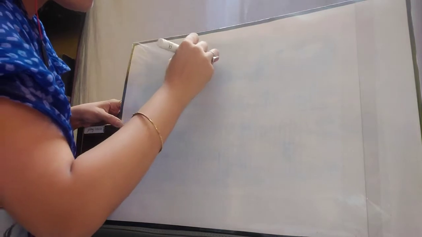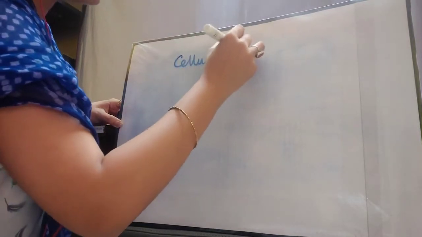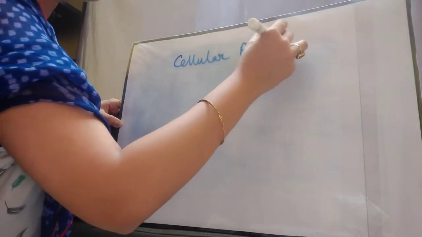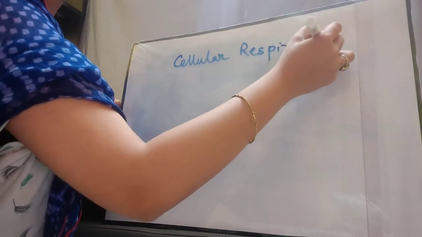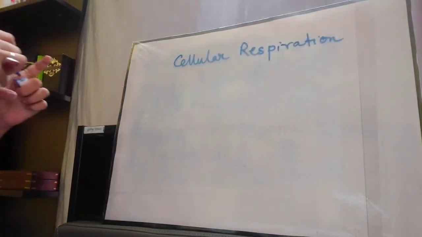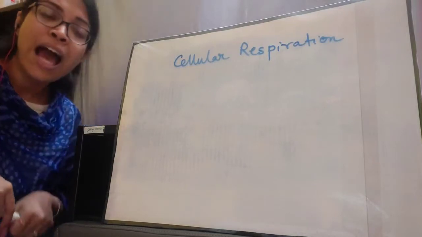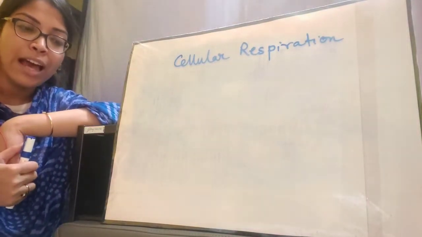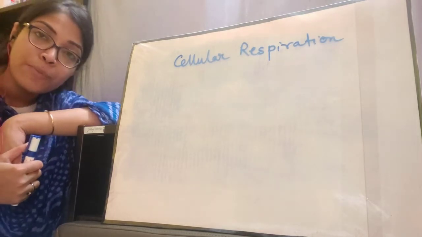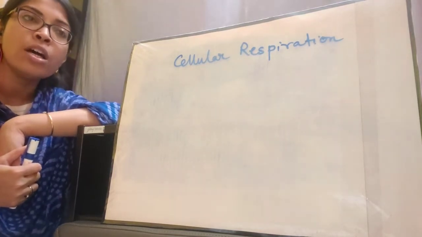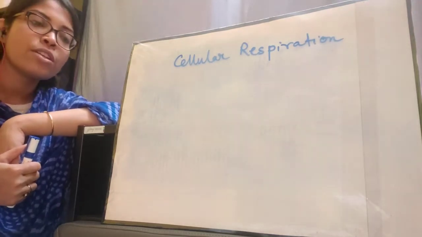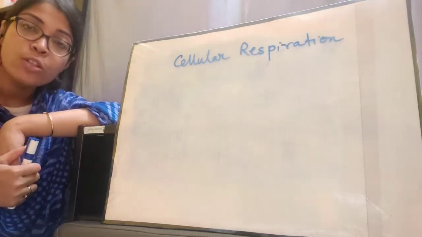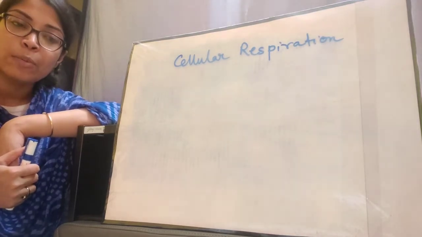The process of respiration that takes place within each cell is known as cellular respiration, and it takes place with the help of oxygen. Means oxygen is absolutely necessary for cellular respiration, and the respiratory substrate here, which is broken down to form energy in the form of ATP, is the glucose. It comes from the food that we eat.